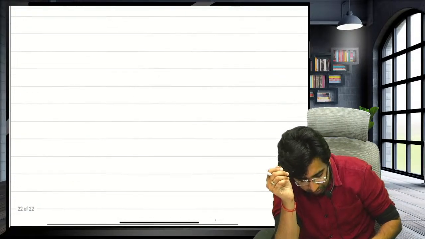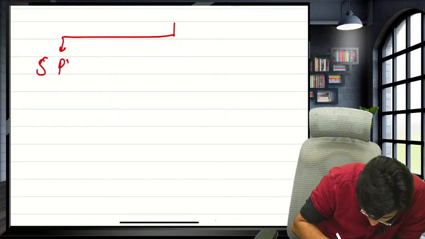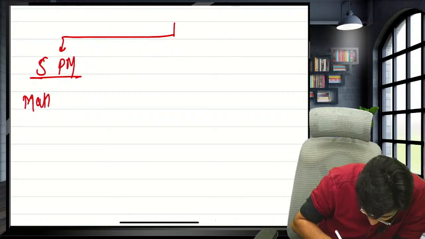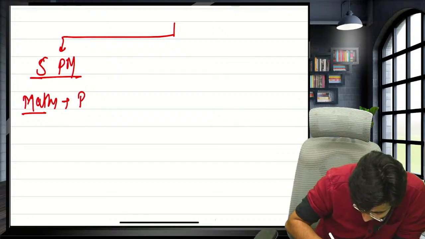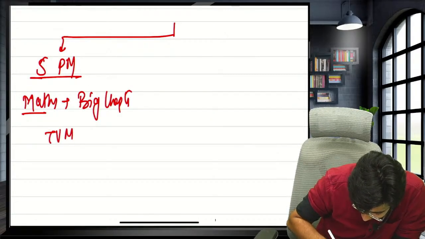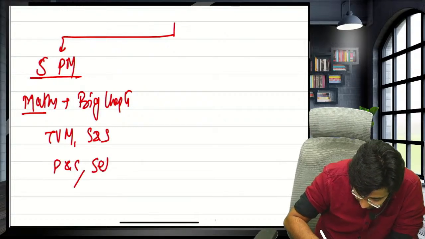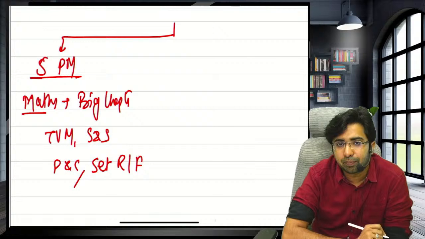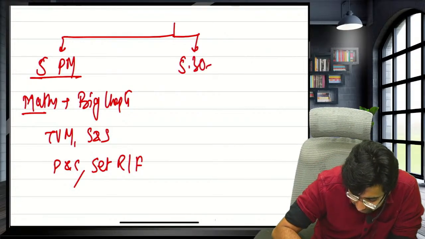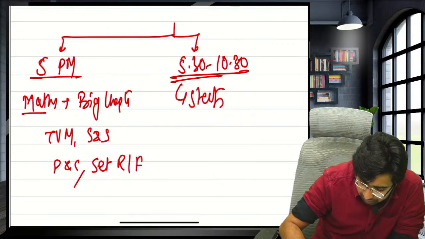Now see guys, you should focus on the first half today, till 5 p.m. If you are starting with maths, or have already started, try to cover big chapters of maths today, like TVM, sequence and series, PNC, set relations and function. And in the second half, for example, you start at 5:30 to 10:30, you can give this time to stats and LR.